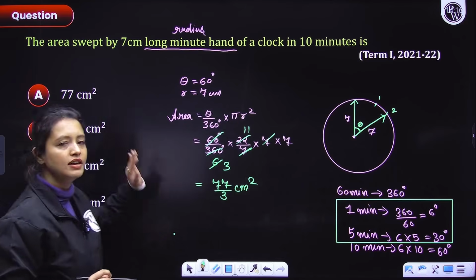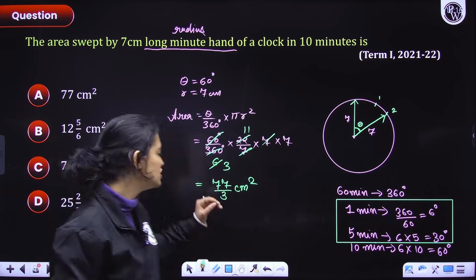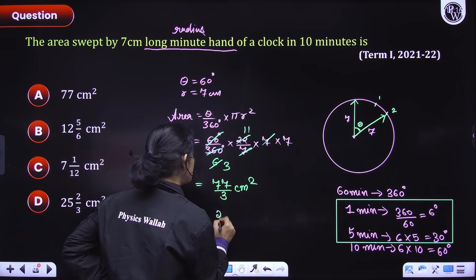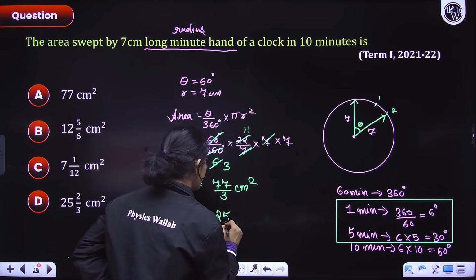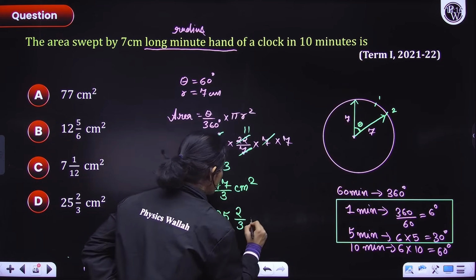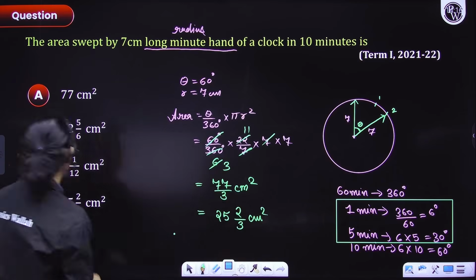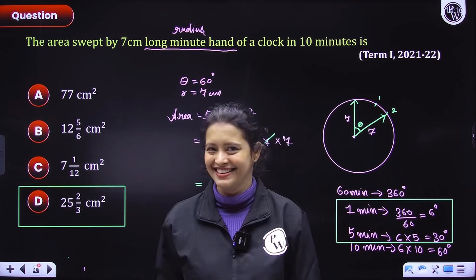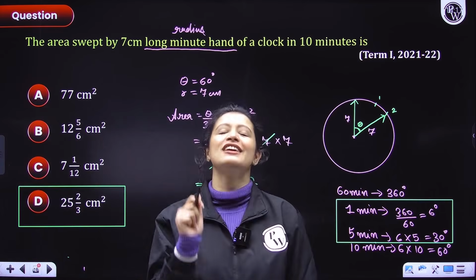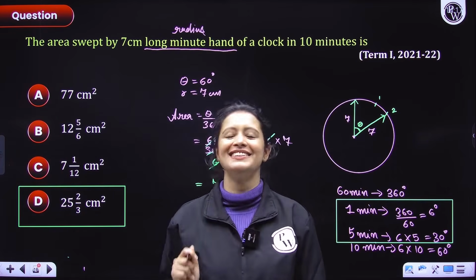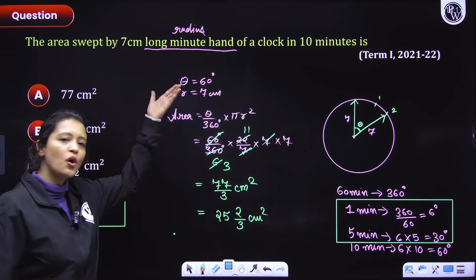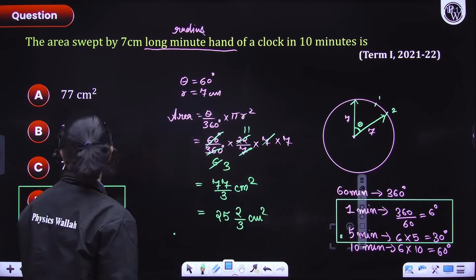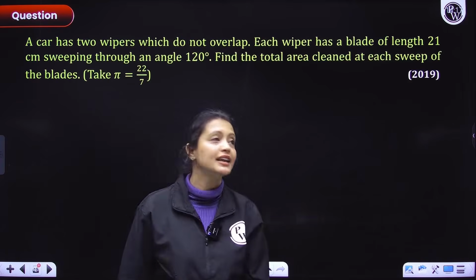Acha, you can clearly see that 77 by 3 is not in the options. That means you are going to convert it into a mixed fraction, right? So let's convert it into a mixed fraction. We'll have 3 into 2, 6. 3 into 5 is 15, 16, 17. So 25 and 2 by 3 centimeter square. How many of you were able to answer option number D before me? If you were, then congratulate yourself. Well done, guys. Good job. So, what was the important part? This was the important part. Please remember it. So, with that, everyone, let's move on to the next question.